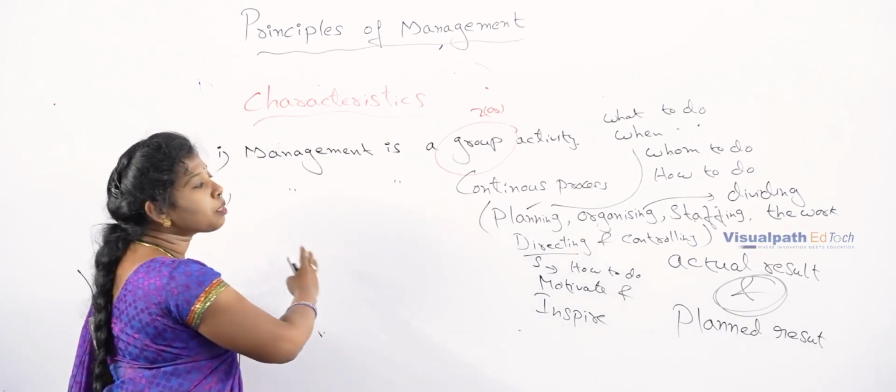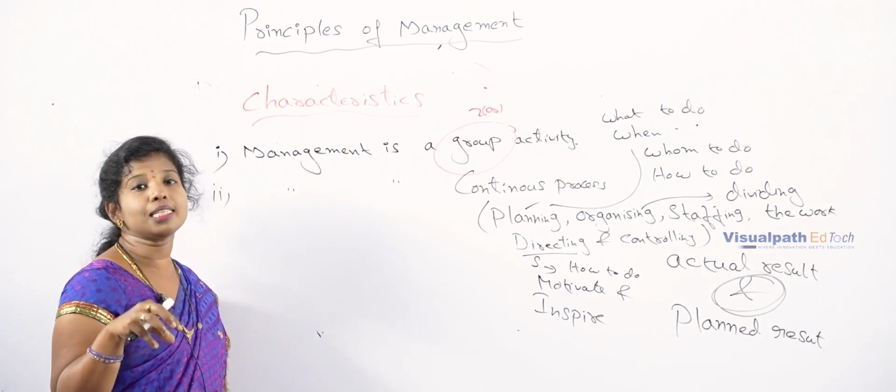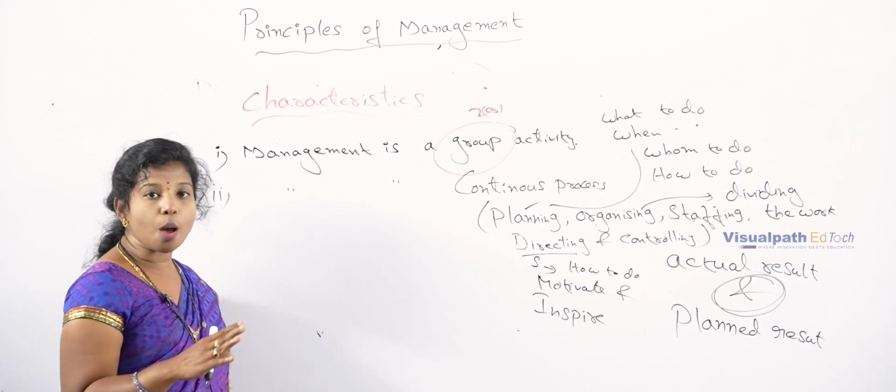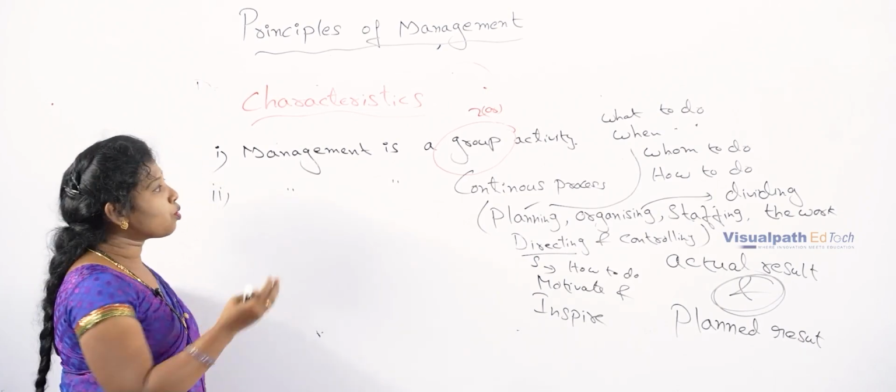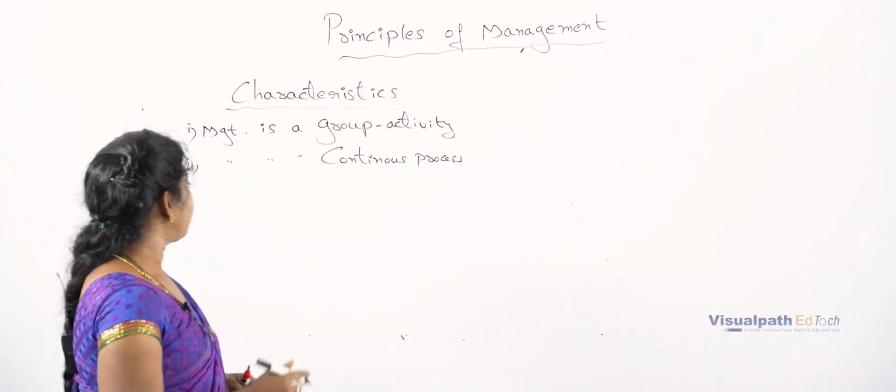So this is a continuous process. It will continue as long as the organization is existing in the market. It will stop when the organization is winding up. So this is the second characteristic of management. Coming to the third characteristic, it is nothing but